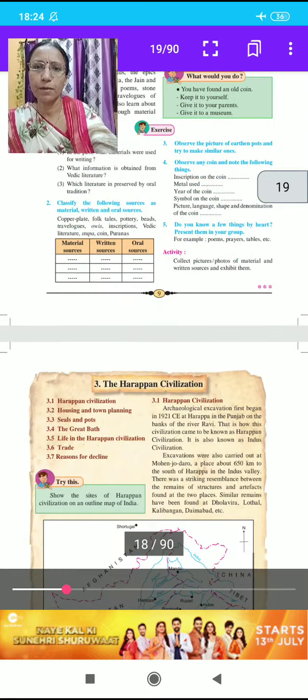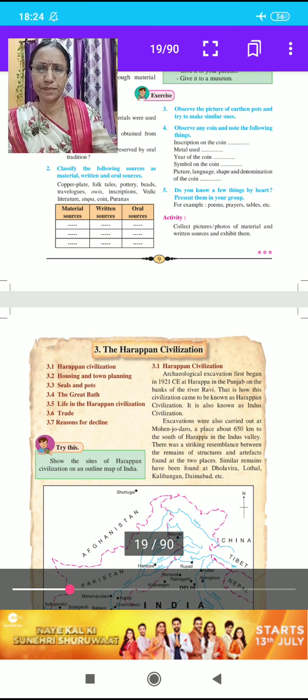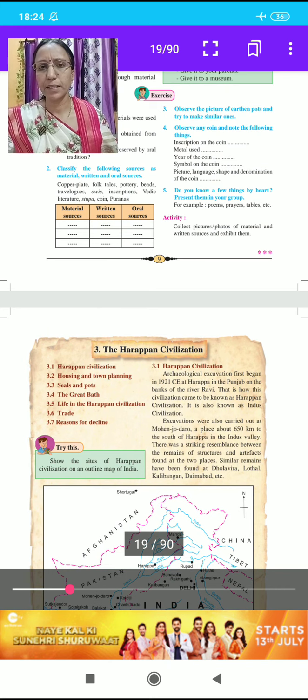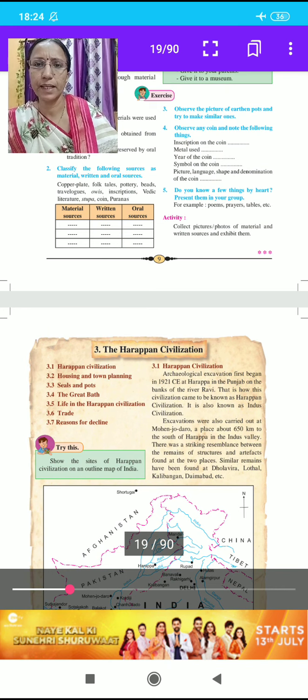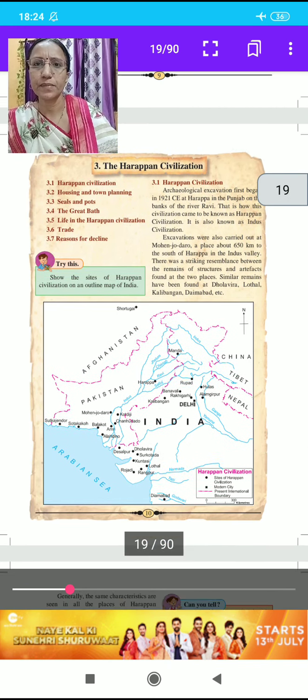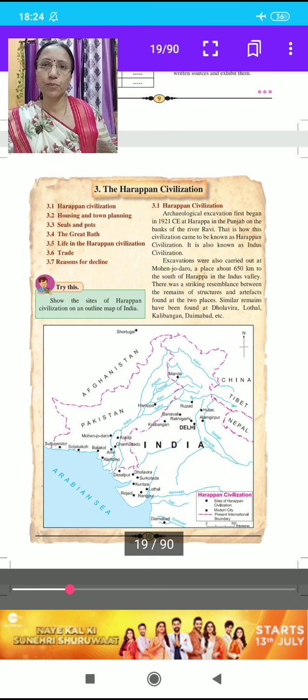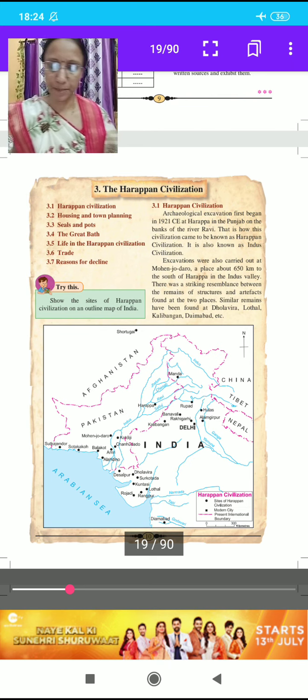The name of our third lesson is the Harappan civilization. This lesson includes seven points. First is the Harappan civilization, second is housing and town planning, third is seals and pots, fourth is the Great Bath, fifth is life in the Harappan civilization, sixth is trade, and seventh is reasons for decline.